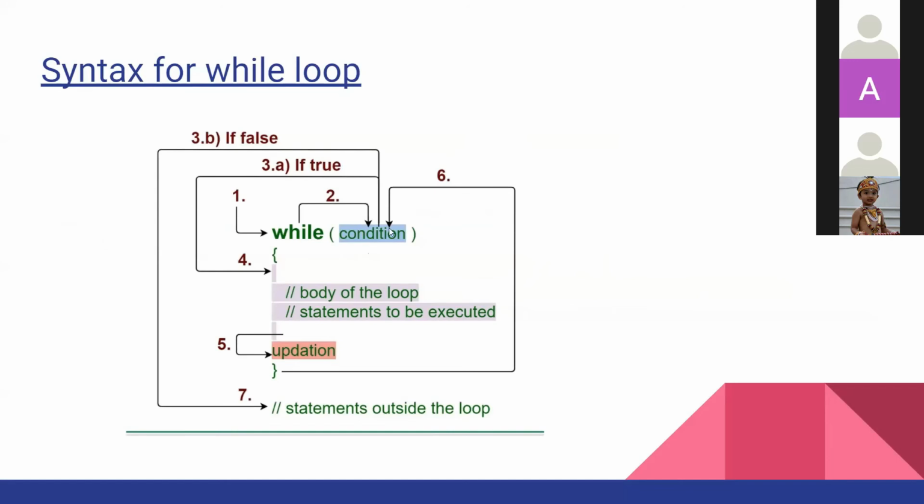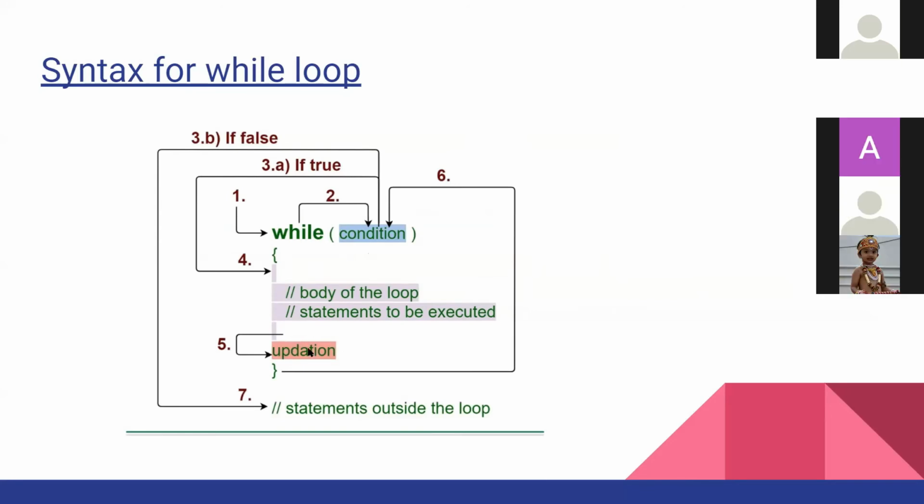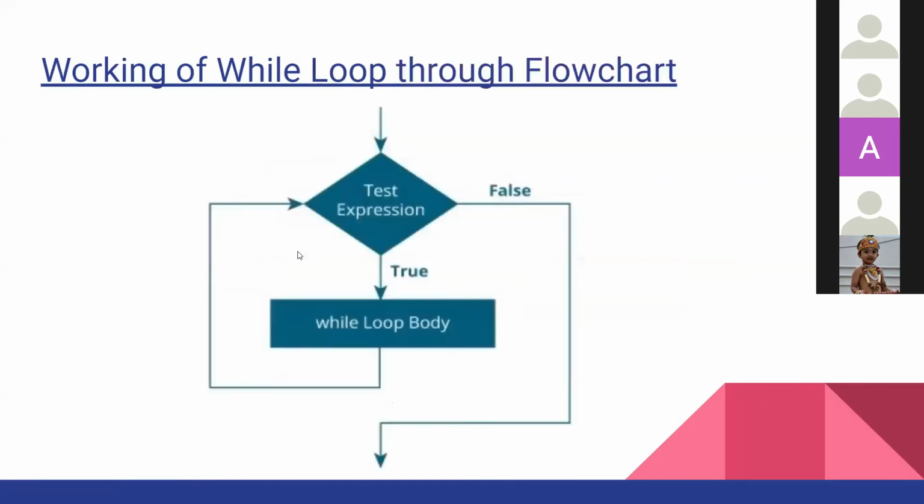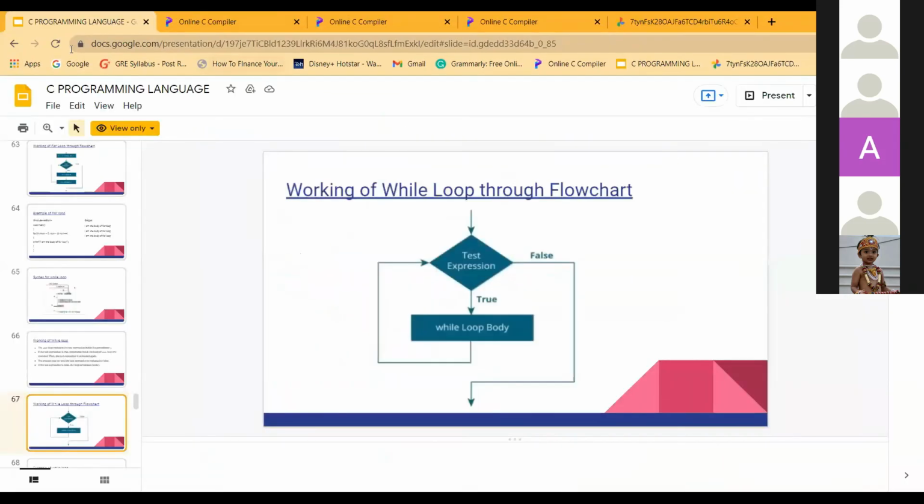Okay, then the condition will be checked. If the condition is true, the body will be executed and the update statement will occur. But if it is false, it will come out of the loop. And not to mention that the update statement will always occur at the end. It will always be mentioned at the end because it should be the last statement to process. And then the condition is checked again. And this is the working. And let's see an example of a while loop.